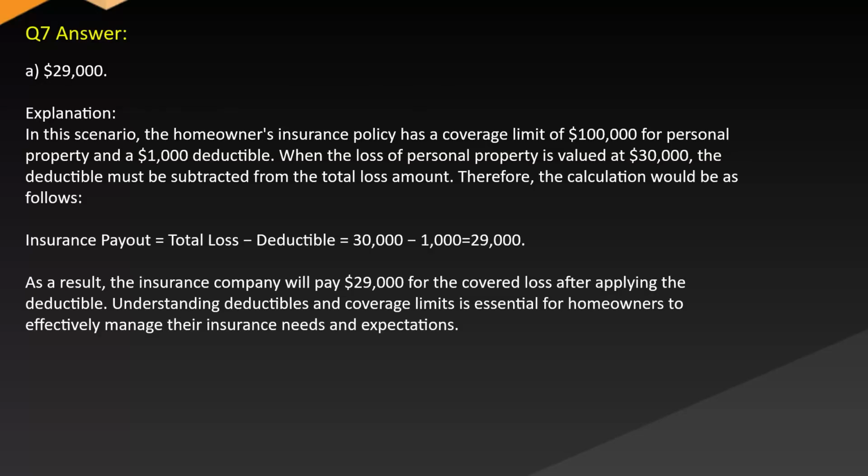Answer: A. $29,000. Explanation: In this scenario, the homeowner's insurance policy has a coverage limit of $100,000 for personal property and a $1,000 deductible. When the loss of personal property is valued at $30,000, the deductible must be subtracted from the total lost amount. Therefore, the calculation would be as follows. Insurance payout equals total loss minus deductible, which equals $30,000 minus $1,000, or $29,000. As a result, the insurance company will pay $29,000 for the covered loss after applying the deductible. Understanding deductibles and coverage limits is essential for homeowners to effectively manage their insurance needs and expectations.